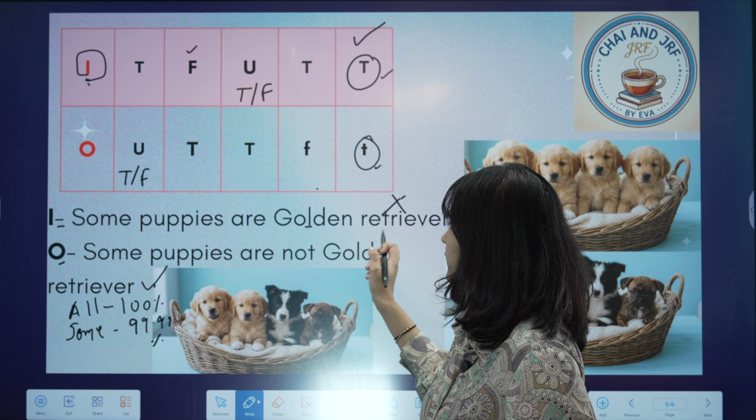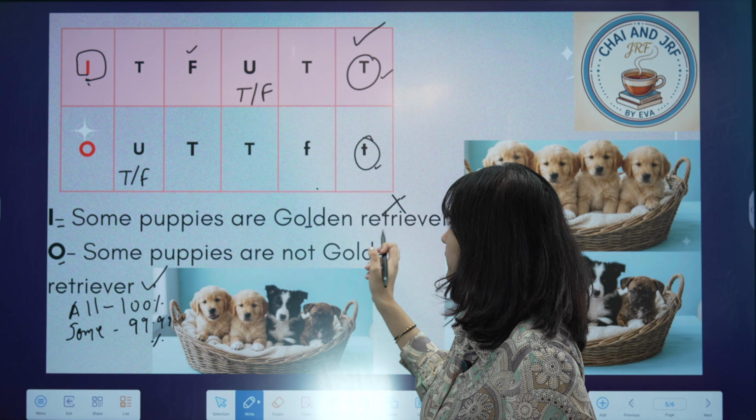Talking about a different situation here, let us take this example. When I say the I type of proposition is true, what is going to happen? When I say this I type of proposition, that some puppies are golden retriever, is true, look at this image. Here some puppies are golden retriever, right? It is true.